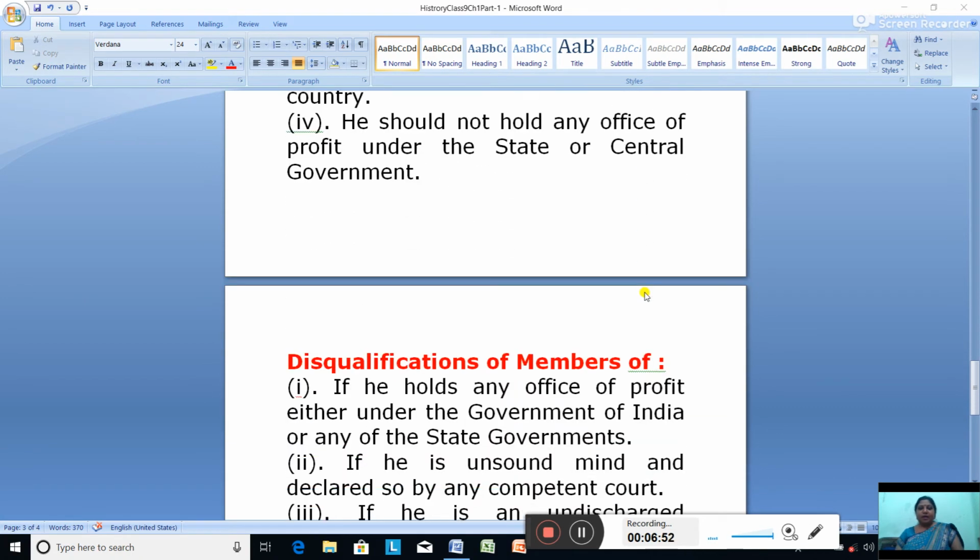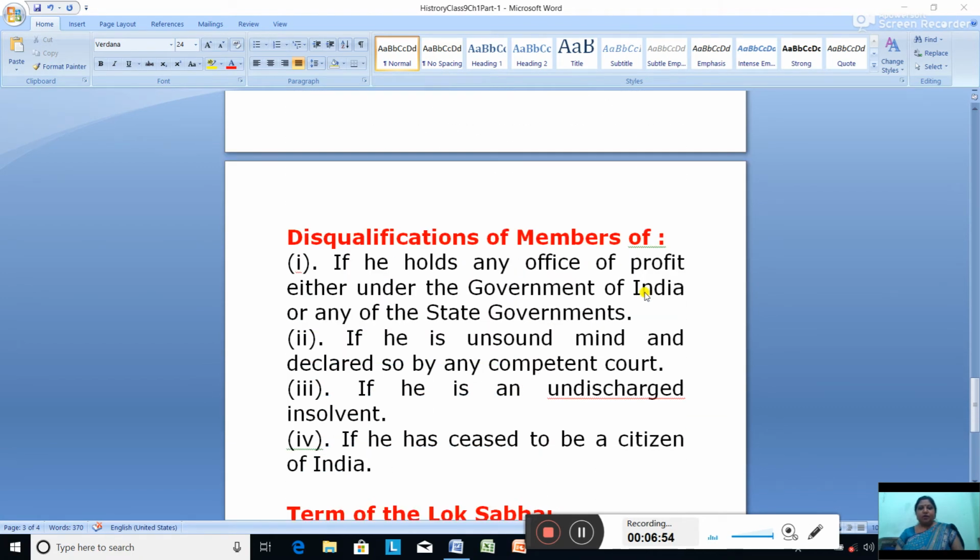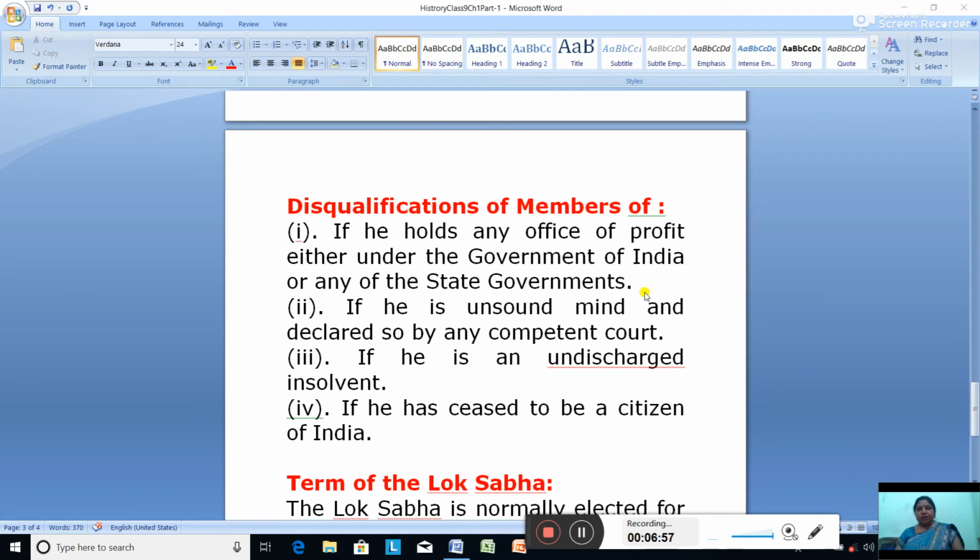Then the next we have disqualification of the members of the Lok Sabha. What are the disqualifications? If he holds any office of profit either under the government of India or any of the state governments, this is called double office of profit. If he becomes a member of the Lok Sabha and still is in the government job, either in the state government or in the central government, he will be disqualified.